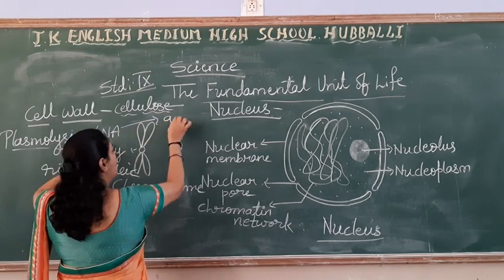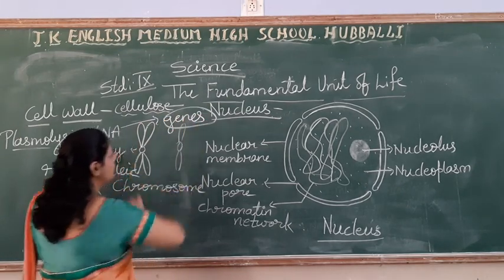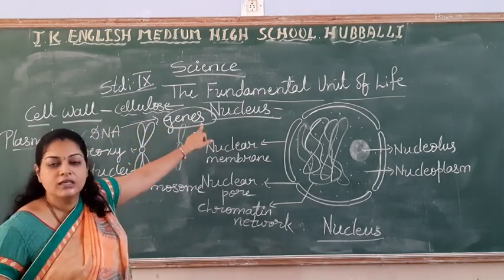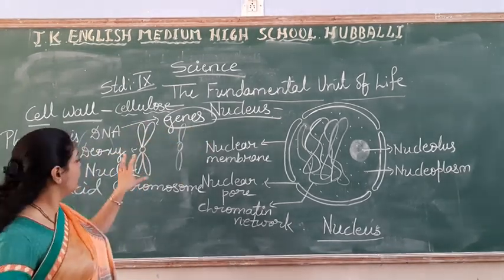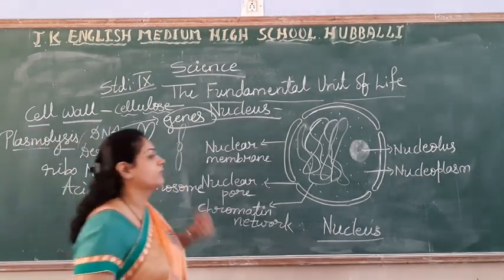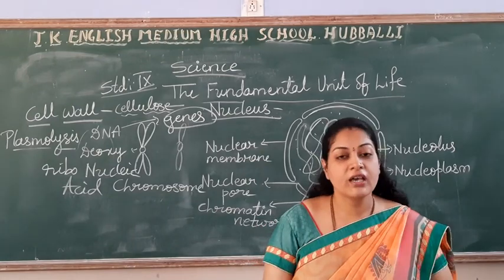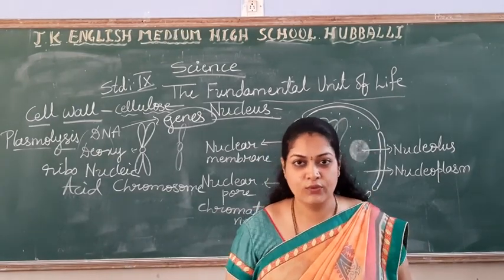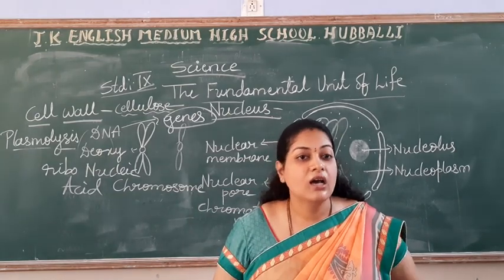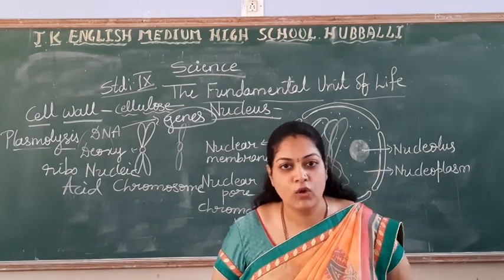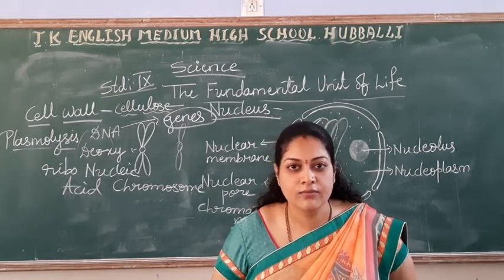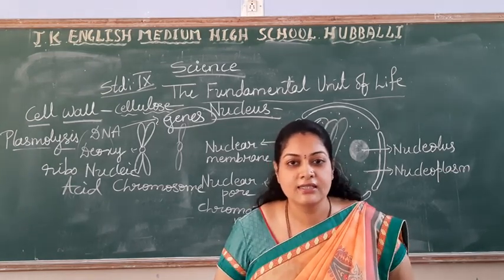DNA is made up of structures called genes. Spelling G-E-N-E-S. So what is the function of these chromosomes, DNA and genes? In day-to-day life, you might say, yes, she is very similar to her mother, her hairstyle is almost like her father's. Brothers and sisters we can easily identify. How do you say all these things?